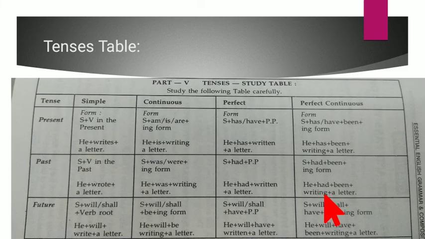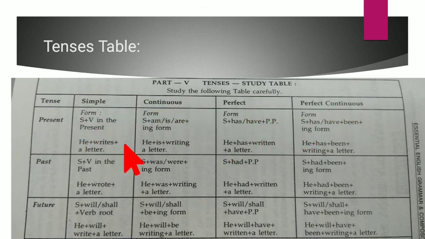Now in this table, they have mentioned the 12 forms of the tenses. Three types of tenses: present, past and future, again subdivided into the simple, continuous, perfect and perfect continuous.